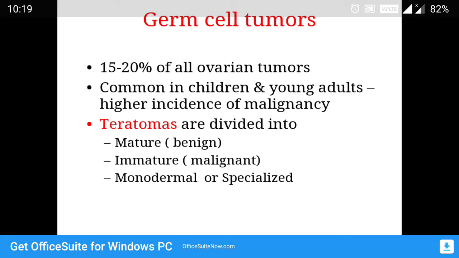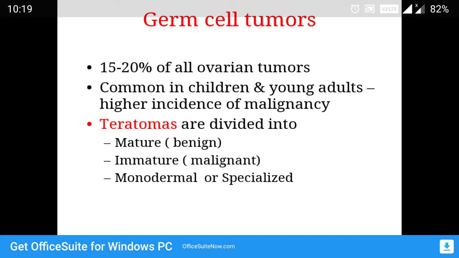Now coming to germ cell tumors. Germ cell tumors constitute around 20% of ovarian tumors. Okay, and are usually seen in children and young adults. Remember, surface epithelial tumors are seen in young to older adults, whereas germ cell tumors are seen in children and young adults.